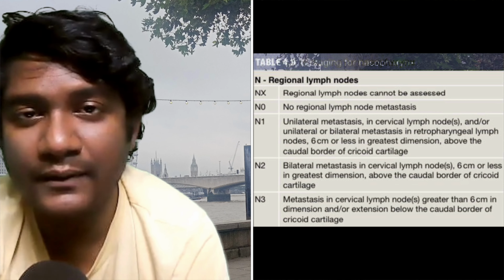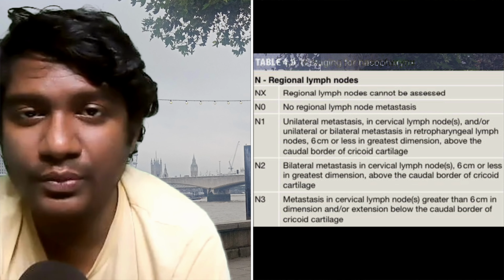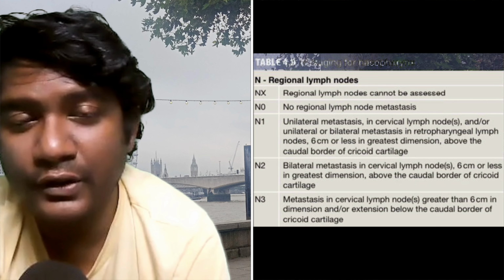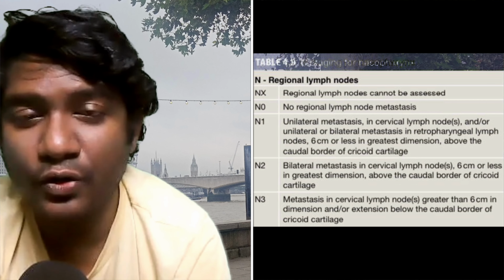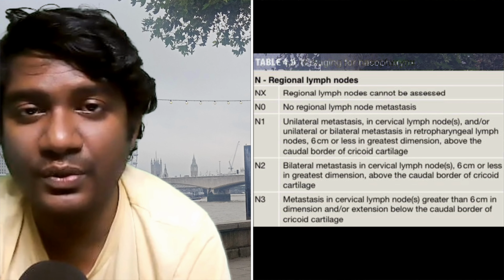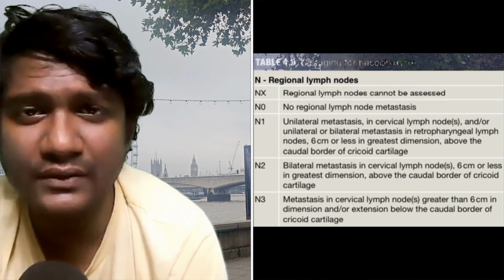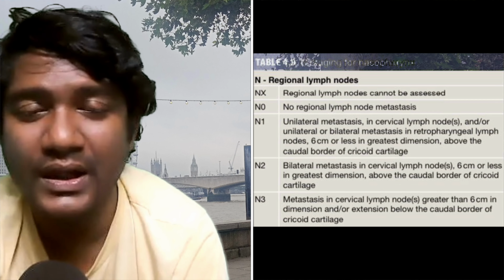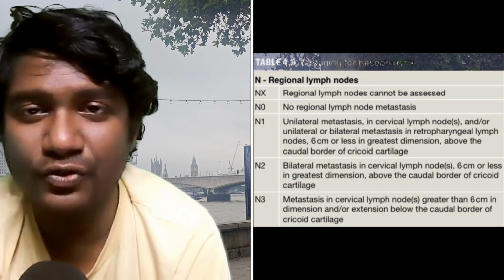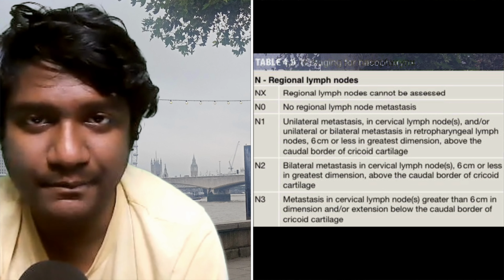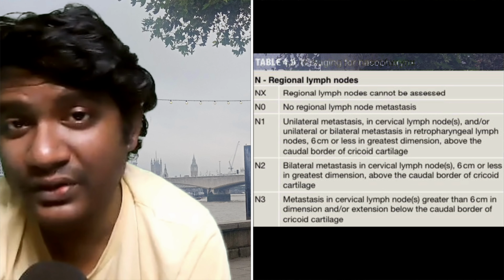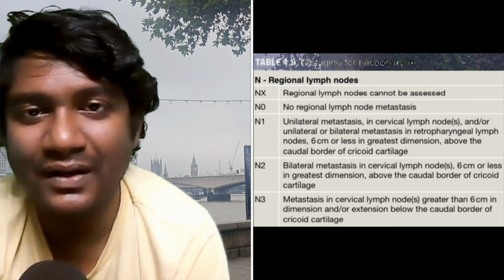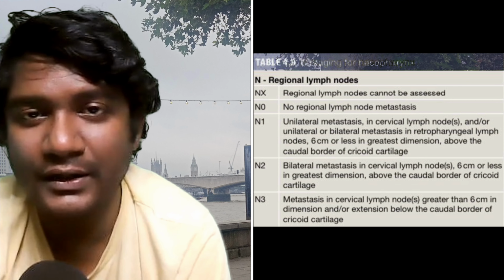In N1 and N2, the lymph node metastasis is above the caudal border of cricoid cartilage. If it goes below the caudal border of cricoid cartilage, no matter what the size, automatically the N staging of nasopharyngeal carcinoma becomes N3. The additional factor apart from the anatomical location of the lymph node metastasis in nasopharyngeal carcinoma is the size. The size has to be 6 centimeter or less. The moment the size becomes more than 6 centimeter and/or the lymph node metastasis is below the caudal border of the cricoid cartilage, it is N3.